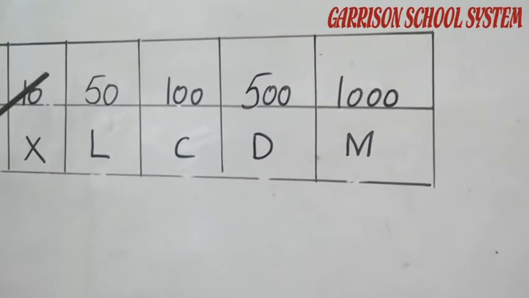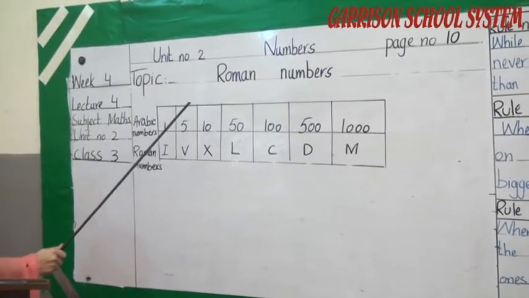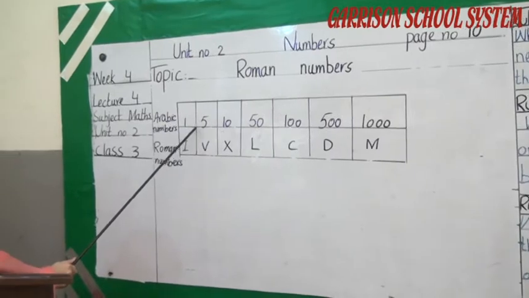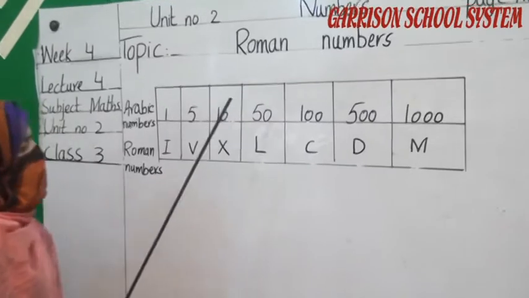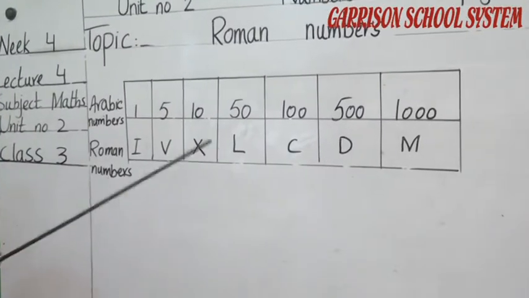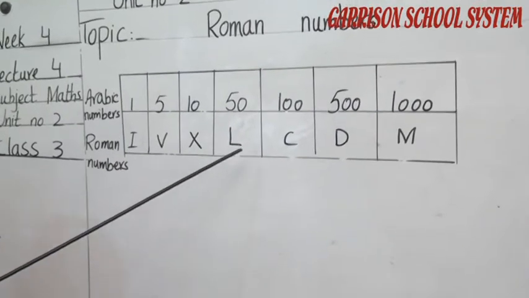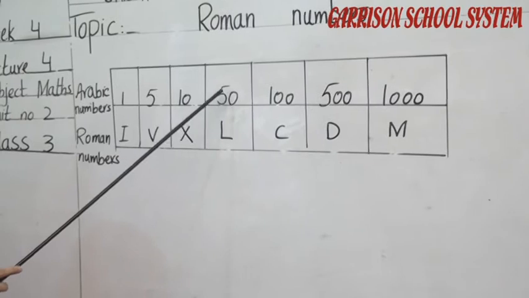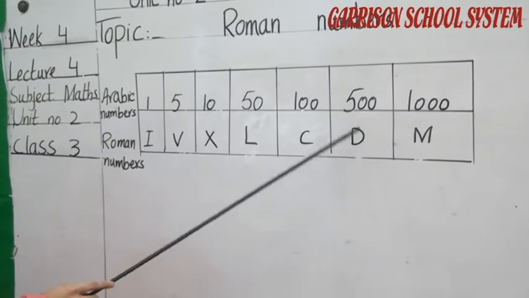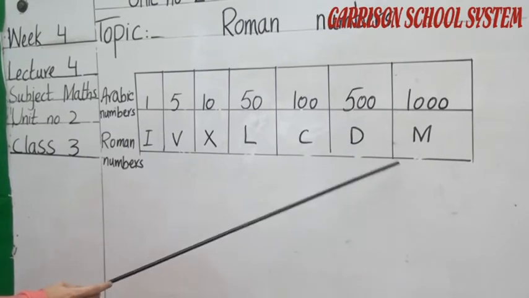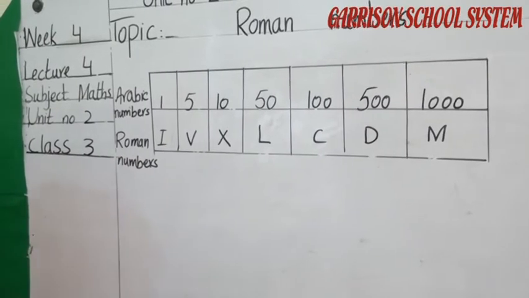But in our unit number 2, we just discussed 1, 5 and 10. This is for our information, so we come to know about these symbols and how we use them. We use L for the number 50, C for the number 100, D for the number 500, and M for 1000. Okay student, this is for your knowledge and information.